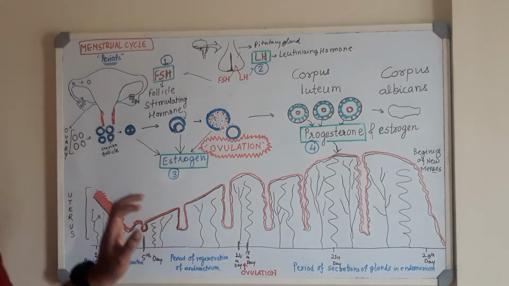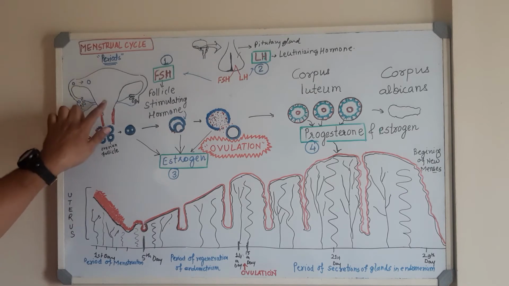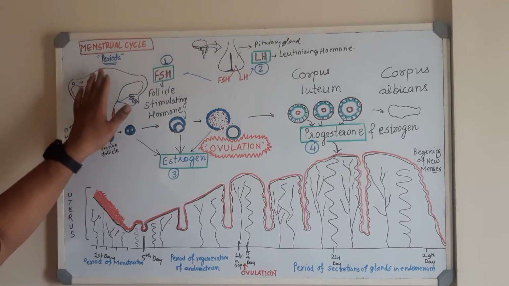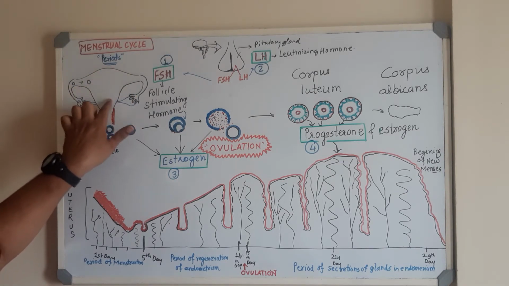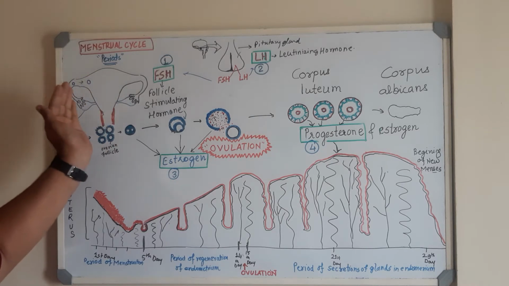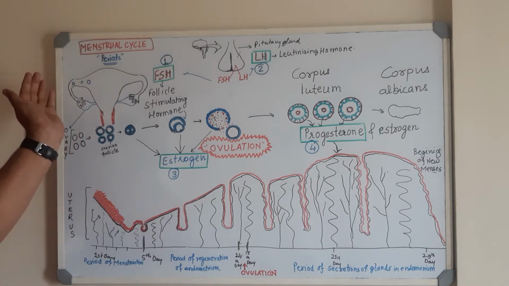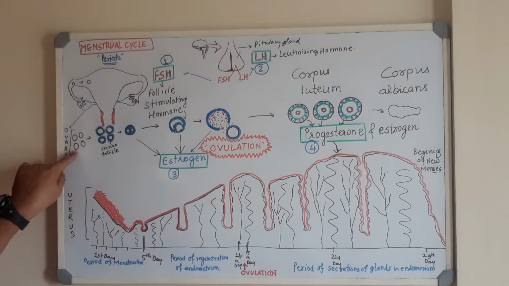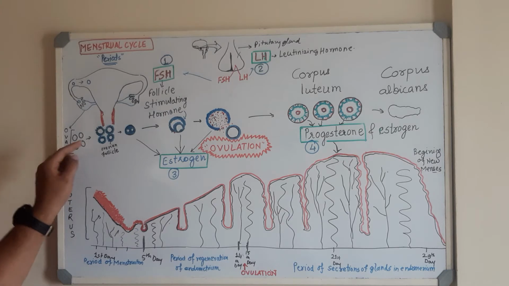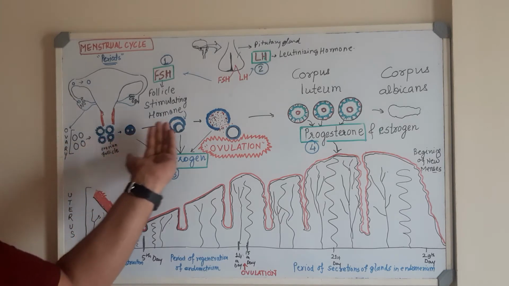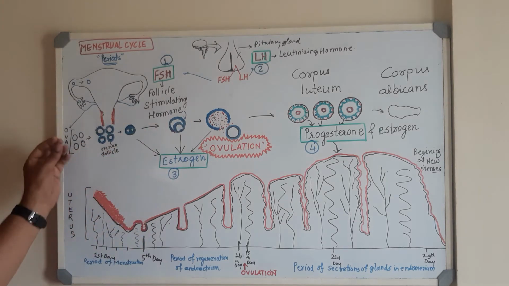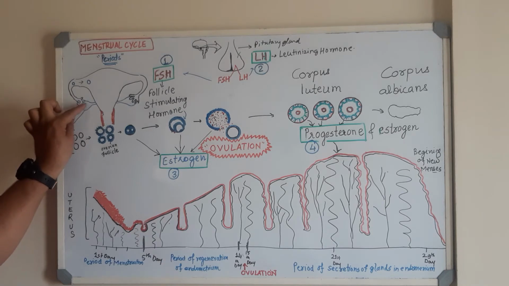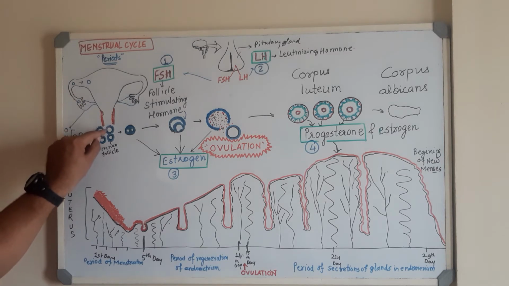So what happens, you know that the female reproductive system consists of the ovary and the fallopian tube, and the uterus is there, and there is a process that we call ovarian development or egg development. Ovary is the organ responsible for the development of the eggs. Okay, so once the development of the egg is taking place, the egg is there inside this ovary, and there is development of